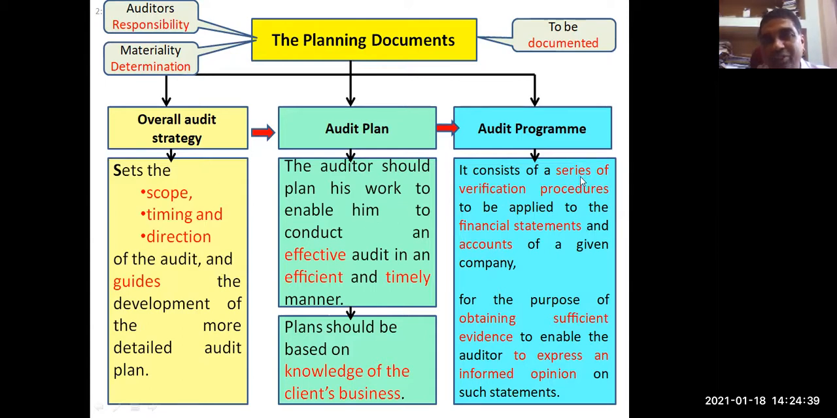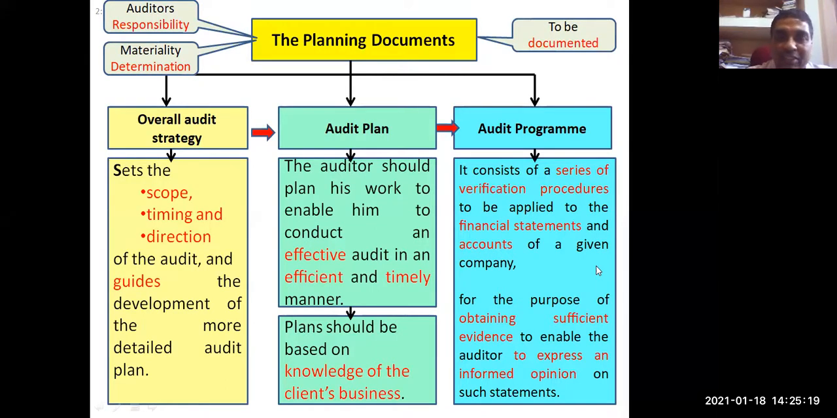Now, what is audit program? It consists of a series of verification procedures to be applied to the financial statement and the accounts of a given company. When you are doing audit, you have to apply a series of verification procedures. Various audit procedures are there, almost for each item of the financial statement. You need to apply certain audit procedures, and these procedures are listed in an audit program. And why are these procedures followed? So that the auditor can obtain sufficient and appropriate audit evidences.